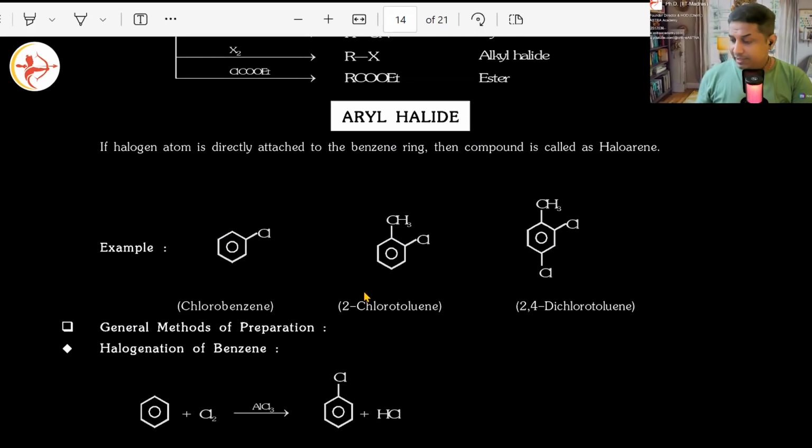So, aryl halides. As the name suggests, aryl, what is this word coming from? What is the root word from which aryl is coming? Like alkyl is coming from alkane, alkenyl is coming from alkene. So aryl is coming from what? The root word is arene. And what do you mean by arene?